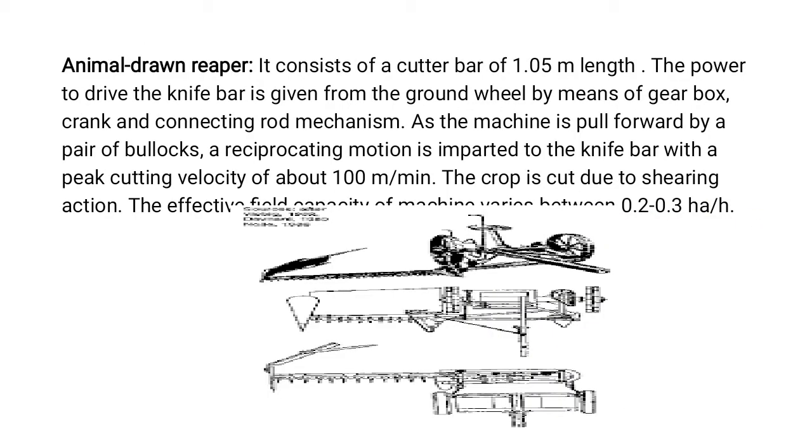Now the animal drawn reaper consists of a cutter bar 1.5 meters in length. The power to drive the knife bar is given from the ground wheel by means of a gearbox, a crank and connecting rod mechanism. As the machine is pulled forward by a pair of bullocks, a reciprocating motion is imparted to the knife bar with a peak cutting velocity of 100 meters per minute. The crop is cut due to the shearing action. The effective field capacity of the machine is between 0.2 to 0.3 hectare per hour.